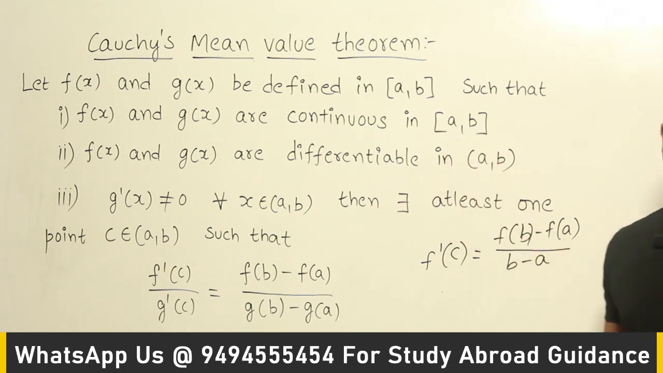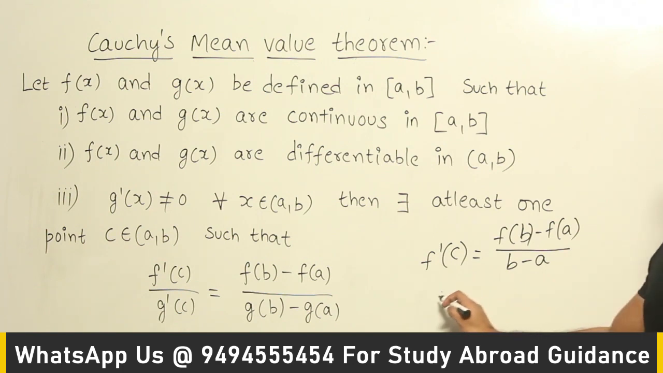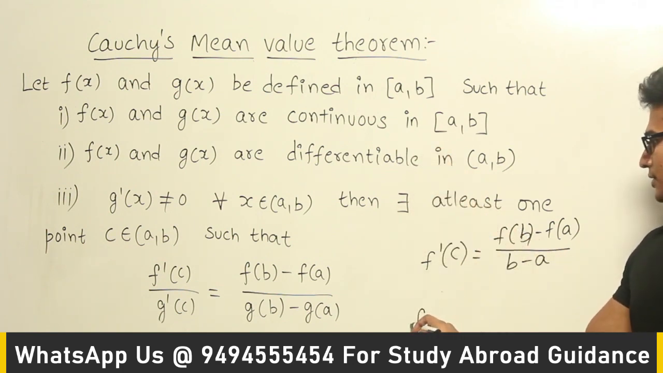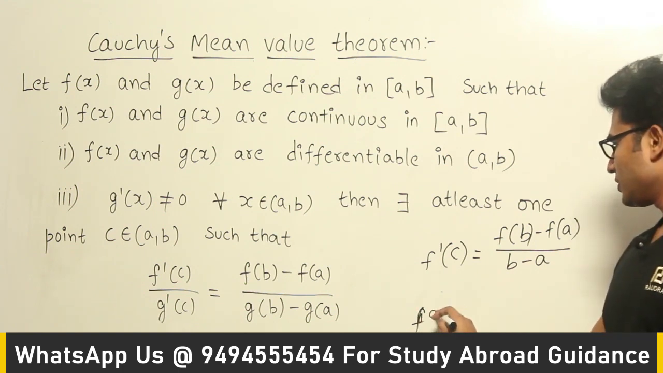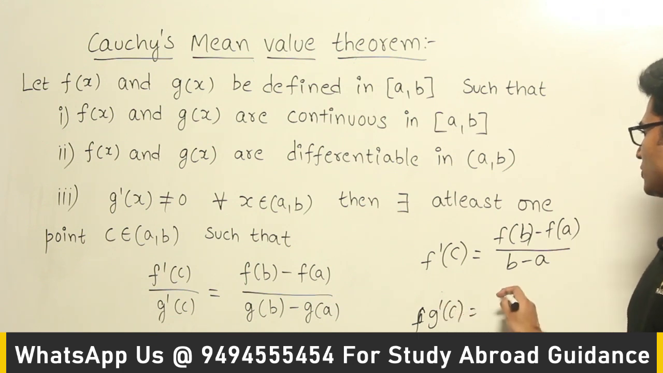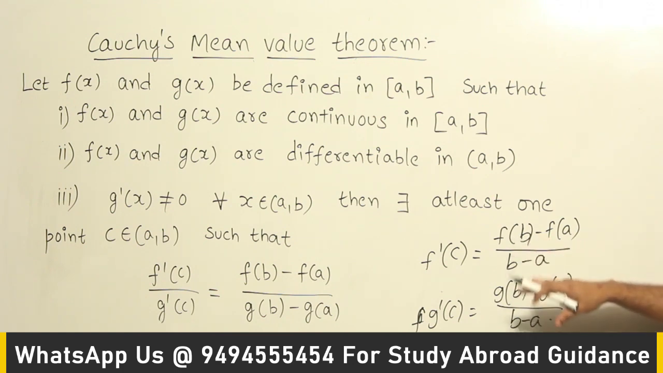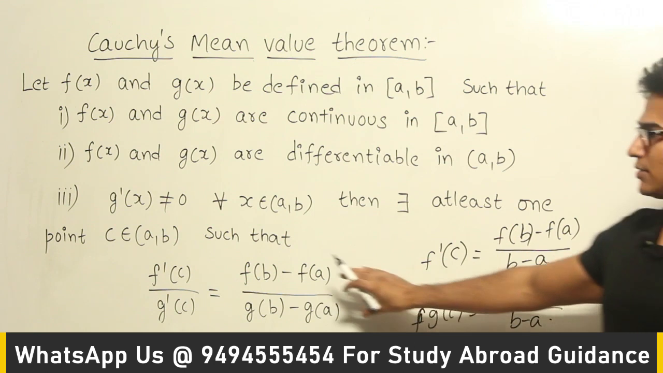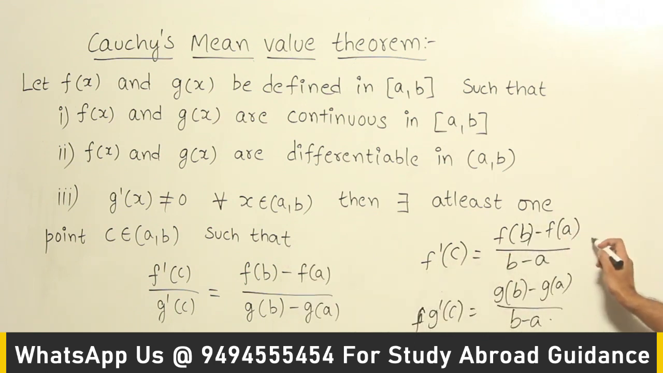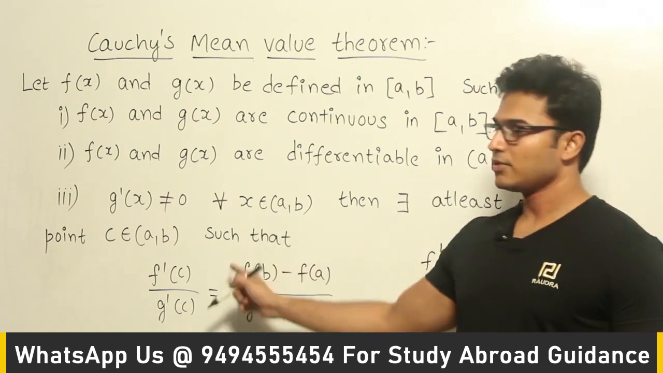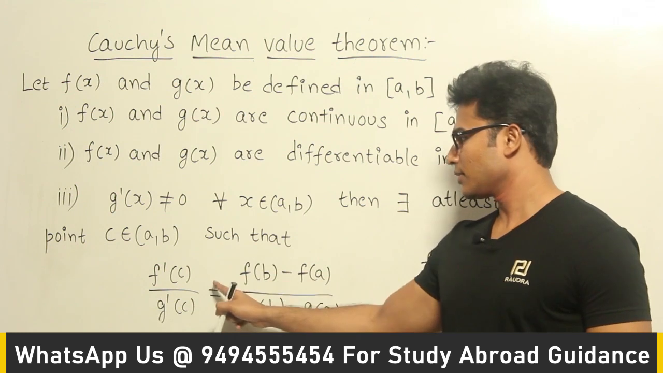Now here it is a combination of two functions. Therefore, for the second function also, g of x, there should exist a point c such that g dash of c is equal to g of b minus g of a divided by b minus a, right? Now they are saying that from these two equations you can write this, isn't it? So this is equation 1 and this is equation 2, and from equation 1 and 2 you should be able to write this. So equation 1 divided by equation 2 equals this.